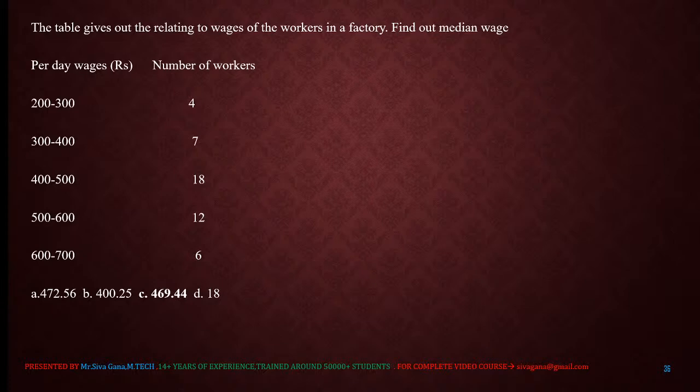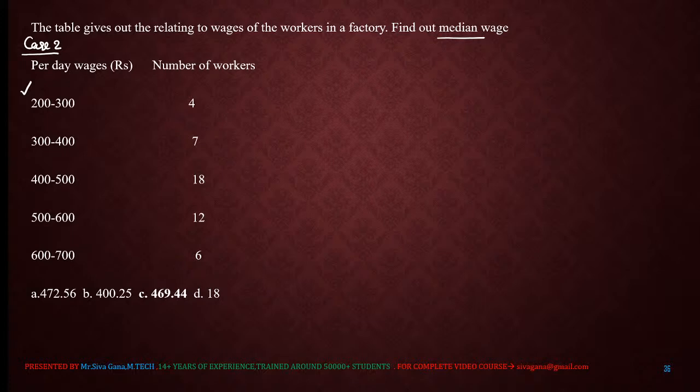Yeah, next question. Now see, the data is given in a different discrete form. This is case 2 of the discrete form. Here also we need to calculate the median, right? The classes are 200 to 300, 300 to 400, 400 to 500, 500 to 600.